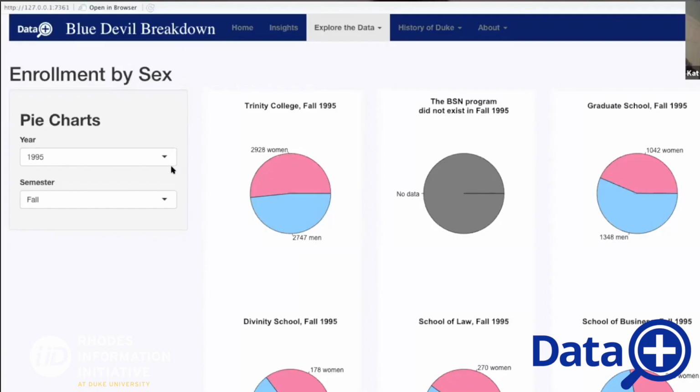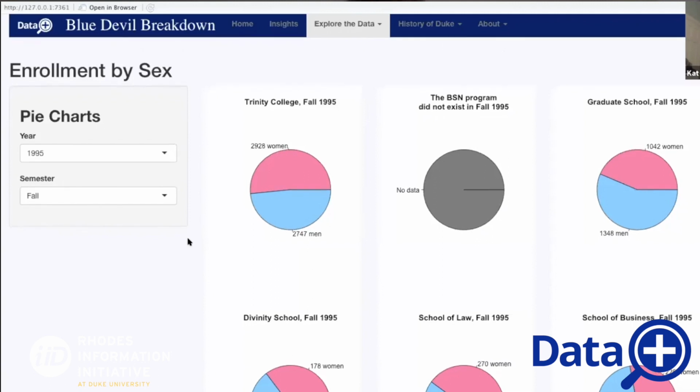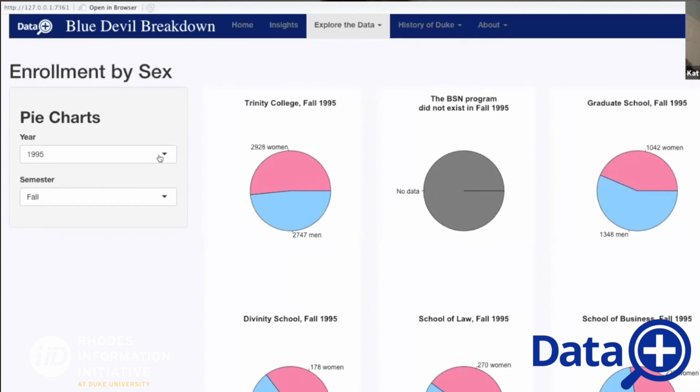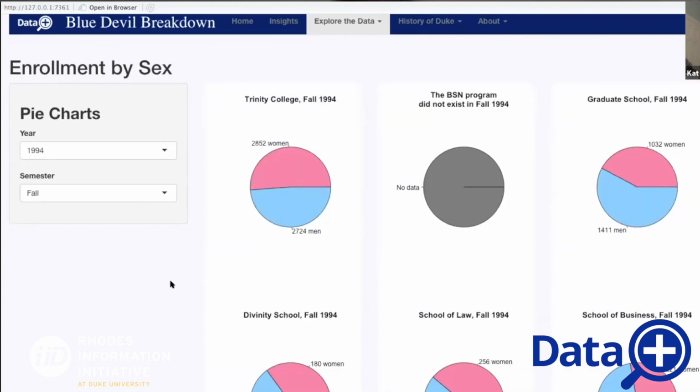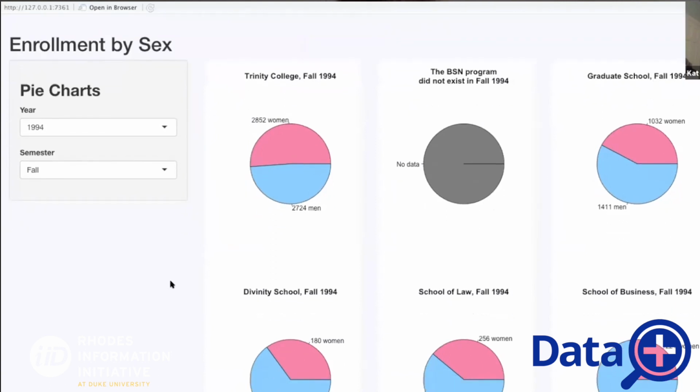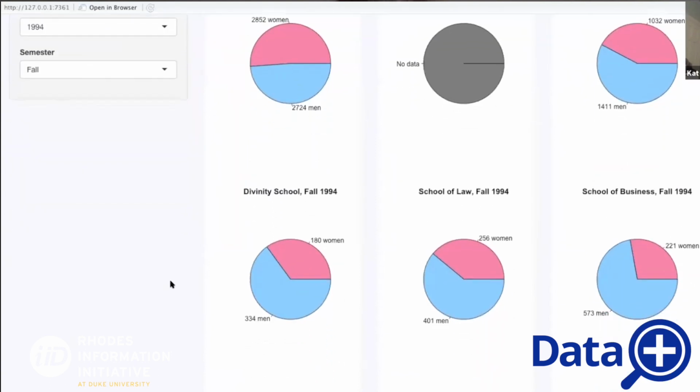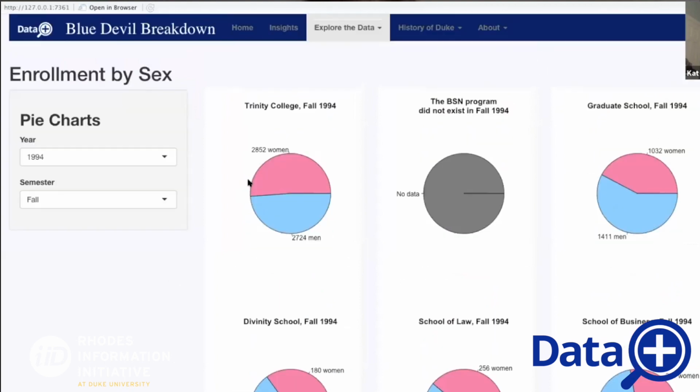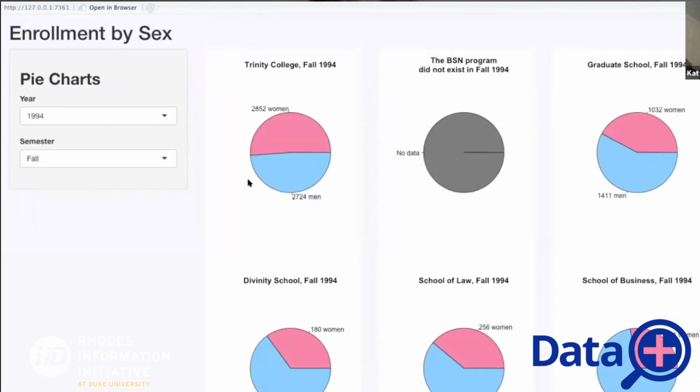One sort of central change we're looking at is the way that women are represented in the Duke student bodies, that there was such a small number of women and that we can't tell where these women were enrolled or where they were from. We don't have specific details about them. So it does tell us something about the ways that gender representation at Duke has changed over time, and that we do have data about them right now, but we can't make a very clean comparison in the way that we would like to if we had, sort of ideal or perfect data.